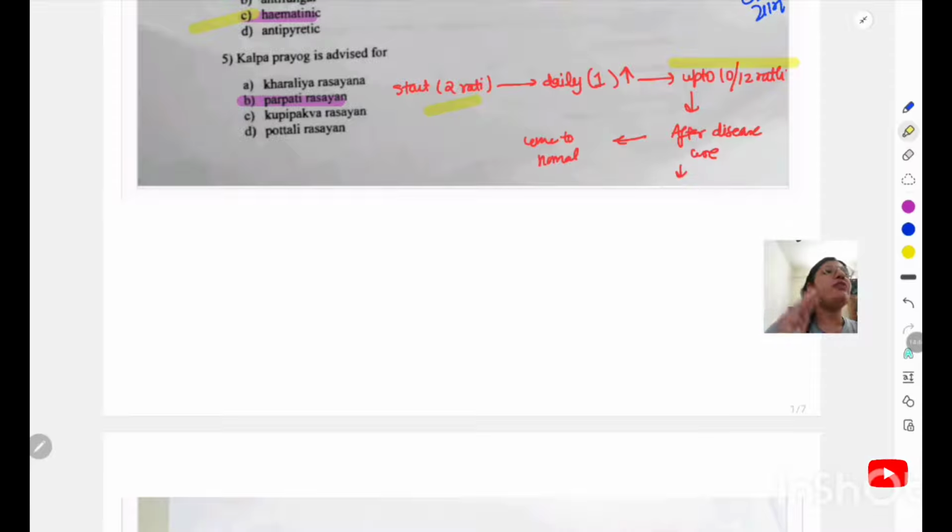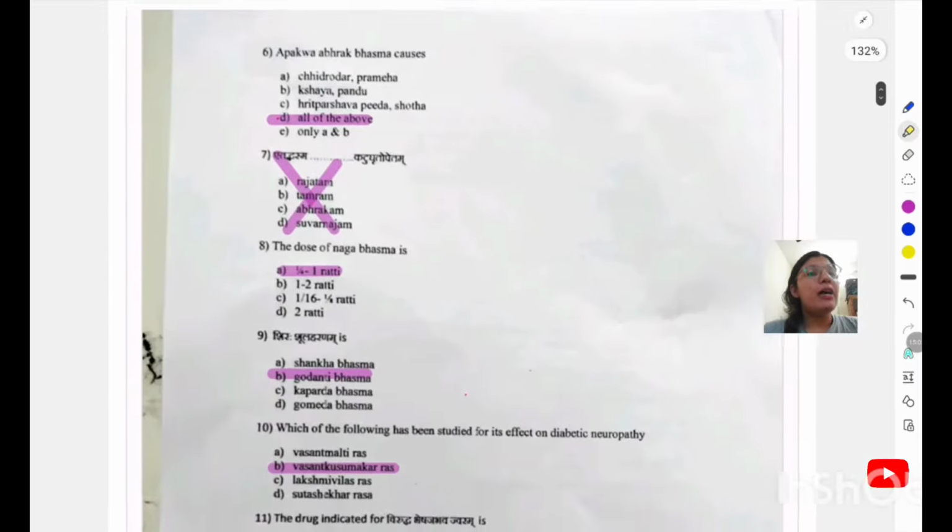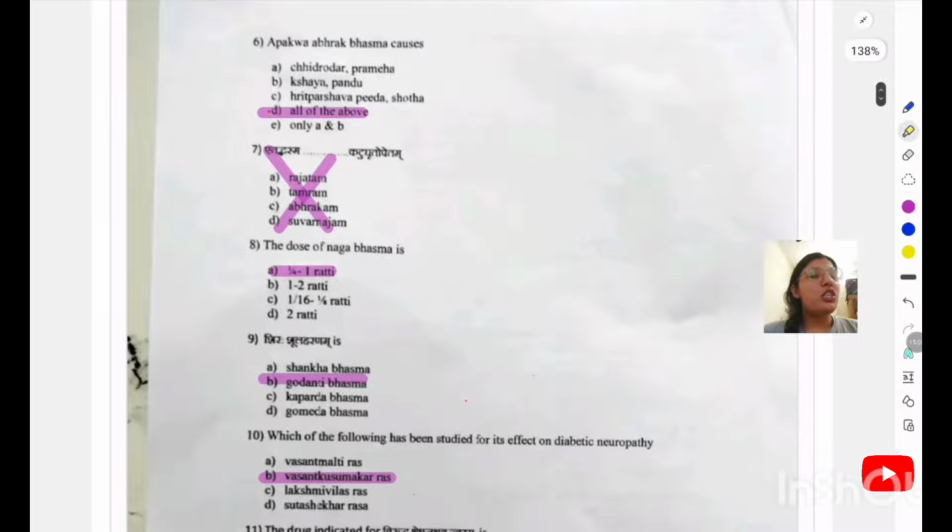Then we have to wait for the cure of the disease. When the disease is cured, you have to decrease the dose one by one, and you have to take it up to 2 rati. So this is known as a kalpa prayoga or vartaman prayoga, that is only and only indicated for parpati kalpana. अपक्व अब्रक भस्मा कोस छिद्दोद्र प्रमेह कषया पांडु हरित पार्श्व पीड़ा and shoda.